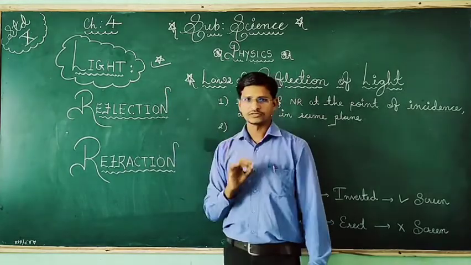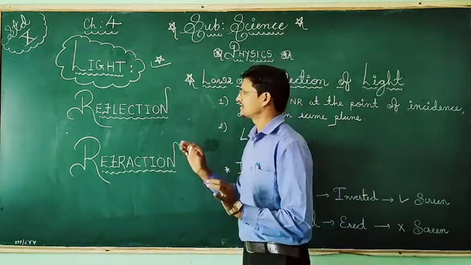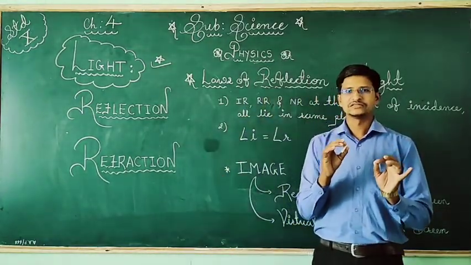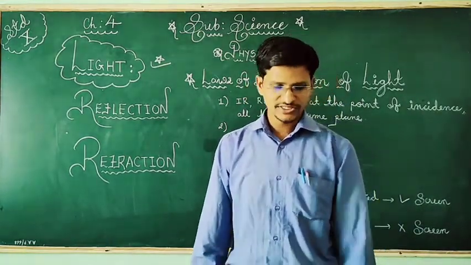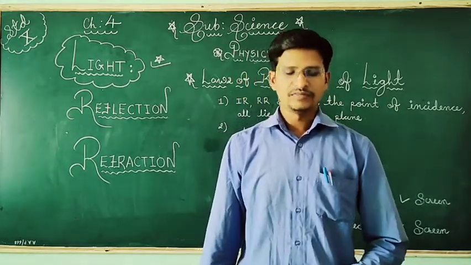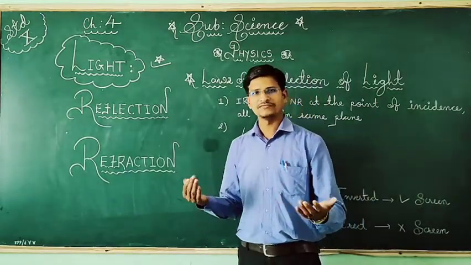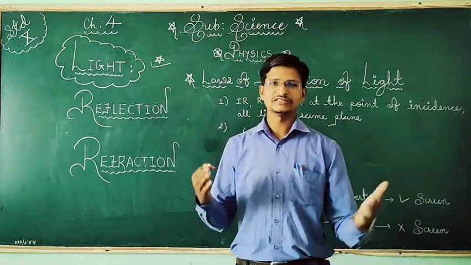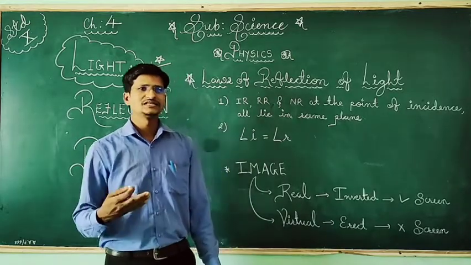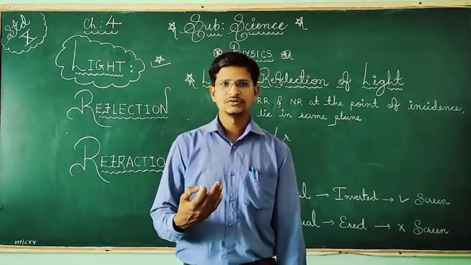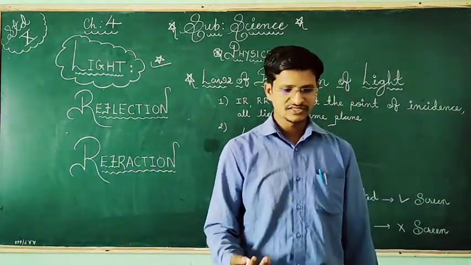So here, what is light? Light is a sensation of sight, a type of energy by which we can see things. Light is a form of energy which produces the sensation of sight in us. We know that if light is present, only then can we see any object. If light is not there, it is very difficult to see anything. So light is a form of energy that produces the sensation of sight.